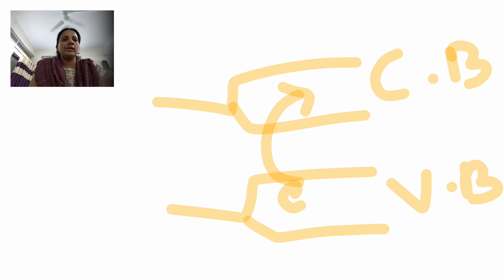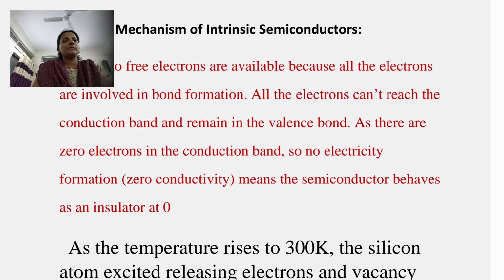But at 0 temperature, all 4 electrons of silicon are involved in bonding, so there is no electron present to jump from valence band to conduction band. So no electricity conduction at absolute 0 temperature.